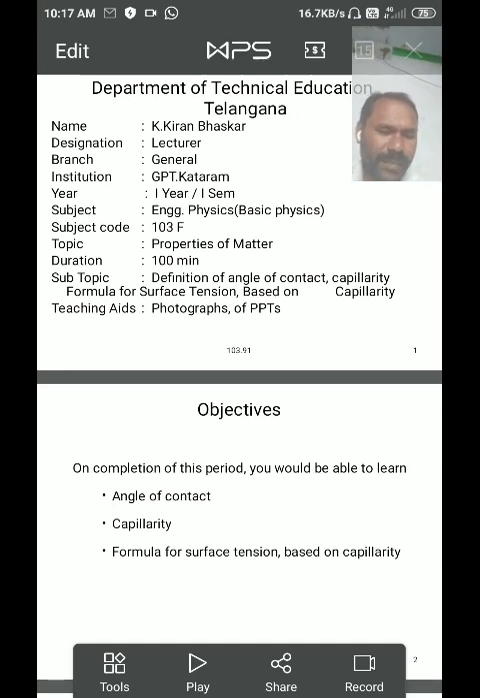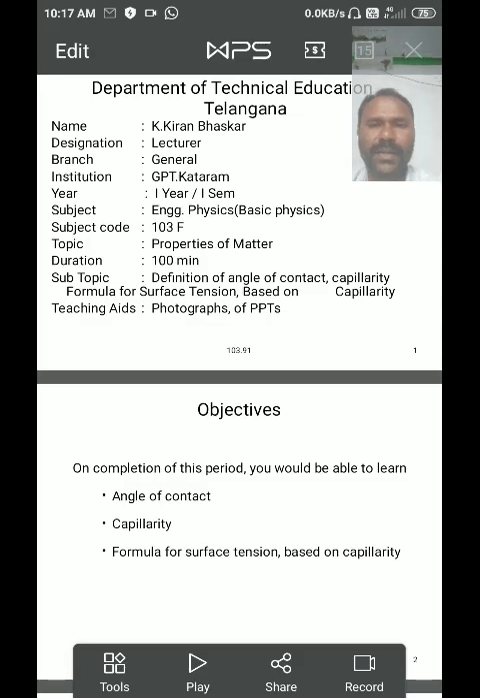So what does capillarity mean? Capillarity is the phenomenon in which, when a capillary tube is dipped vertically in a liquid, the liquid either rises up or is depressed below due to the surface tension. This phenomenon is called capillarity.